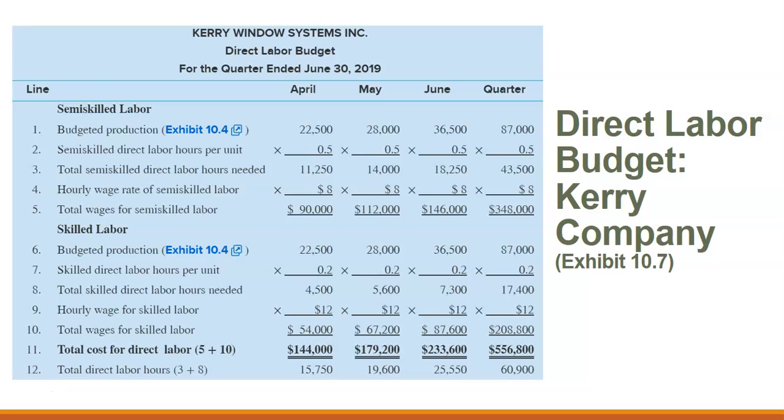We take budgeted production times the labor hours per unit, take those labor hours times our hourly wage, and that tells us what our total cost for direct labor is and how many hours of labor we need to have staffed. This helps the production manager to create schedules and know how many people he has to have on staff each day for production.